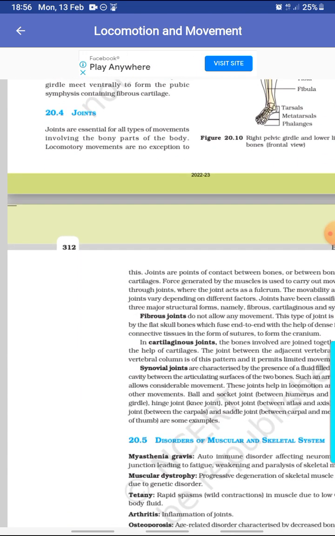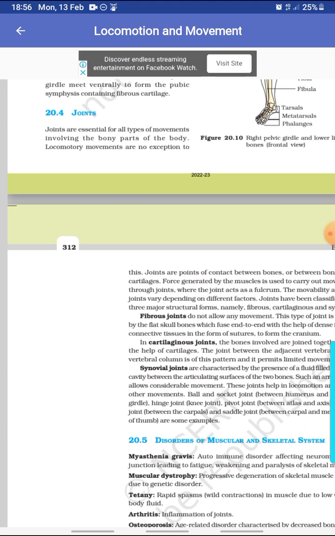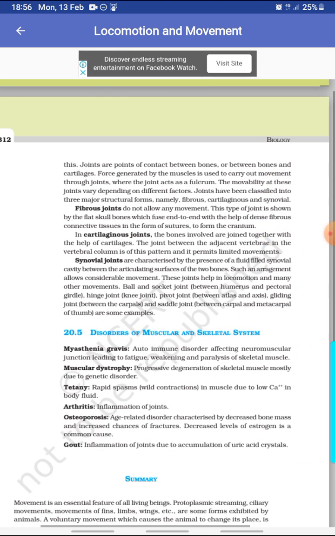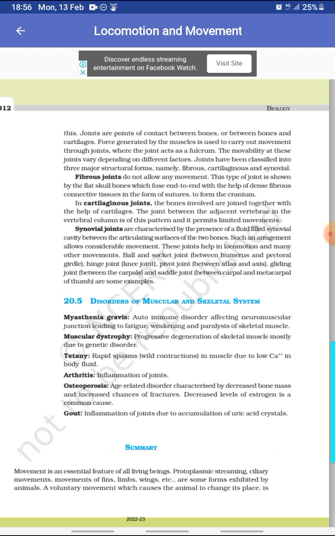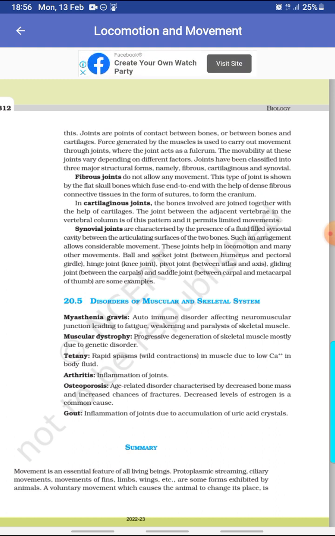Joints. Joints are essential for all types of movements involving the bony parts of the body. Locomotory movements are no exception. Joints are points of contact between bones or between bones and cartilages. Force generated by the muscles is used to carry out movement through joints, where the joint acts as a fulcrum. The movability at these joints varies depending on different factors.